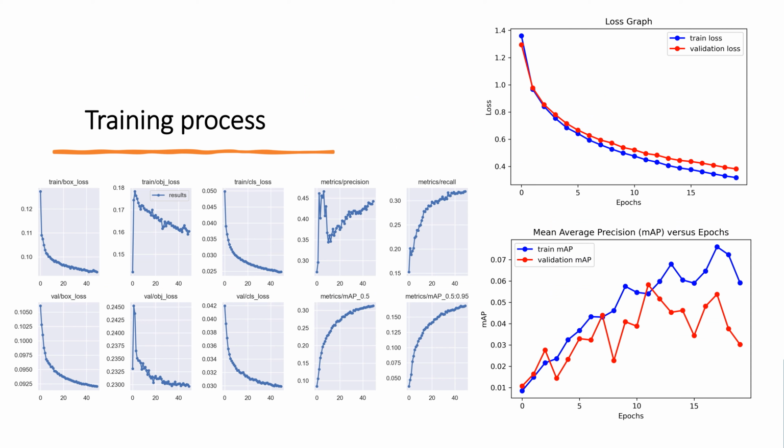Here are the results of the training process. The left 10 graphs show the loss decreasing and precision increasing for YOLOv5, and the right 10 graphs are for RetinaNet. As we can see, both models become better and better as training proceeds. The accuracy indicators go up and the loss indicators go down. Mean average precision (mAP) is a metric used to evaluate object detection models. When the mAP is higher, the model is more precise. It is worth noting that the mAP of YOLOv5 is slightly higher than that of RetinaNet at the best epoch.